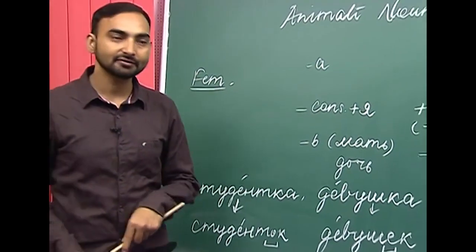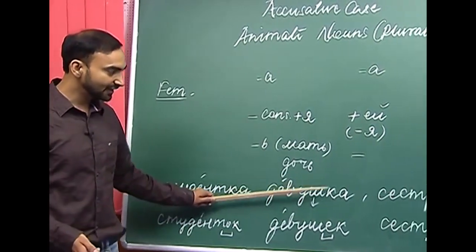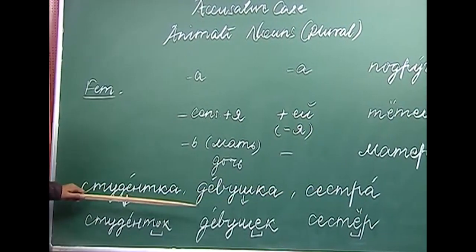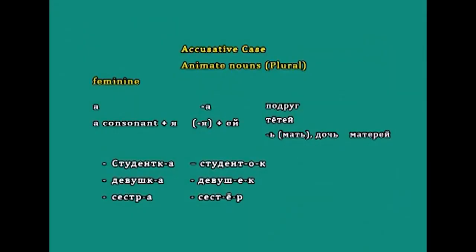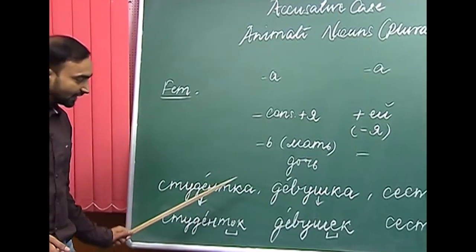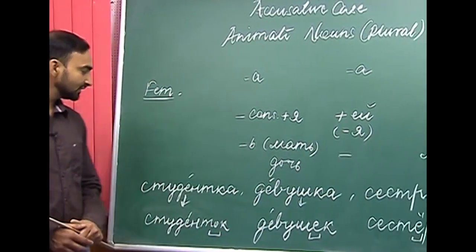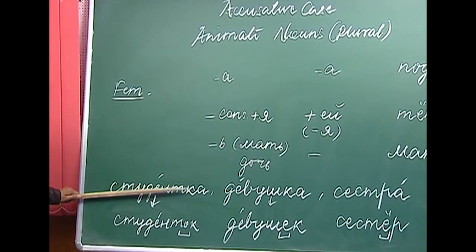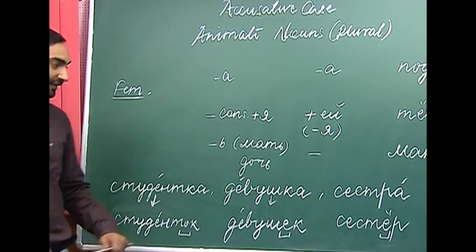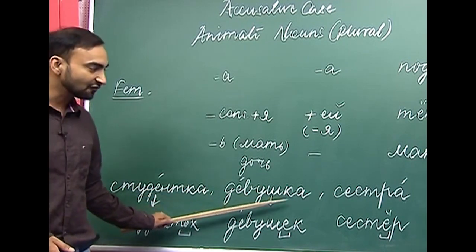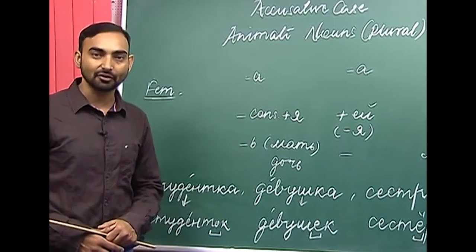Now, let us go back to the first ending a. So, what will happen when we have nouns such as studentka, dievushka and sistra? Studentka, a female student, dievushka, a girl, and sistra, sister. If we remove the ending a from all these three nouns, what do we get? We get studentk, devushk, sistr. So, as you can see, there are clusters of consonants at the end. That is why it is very difficult to pronounce them.